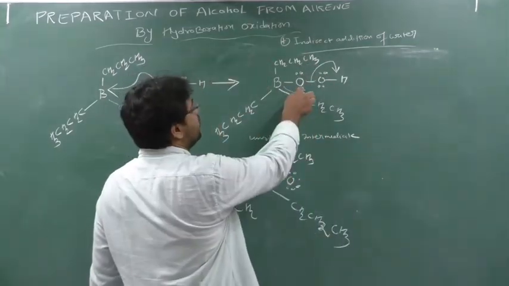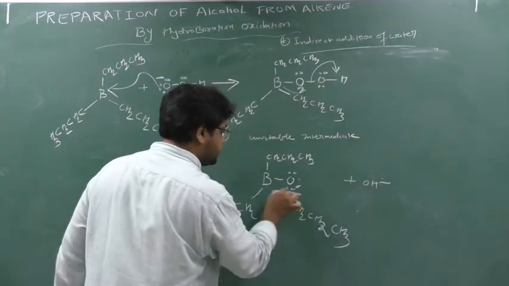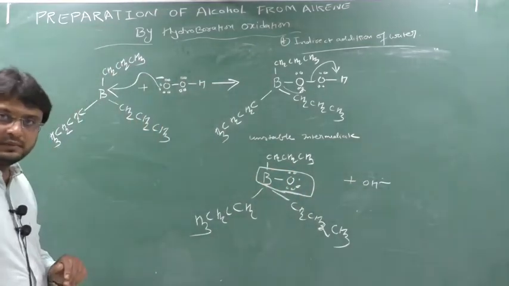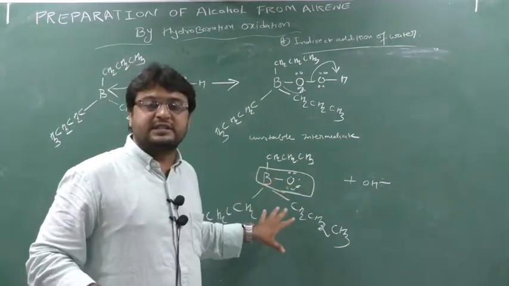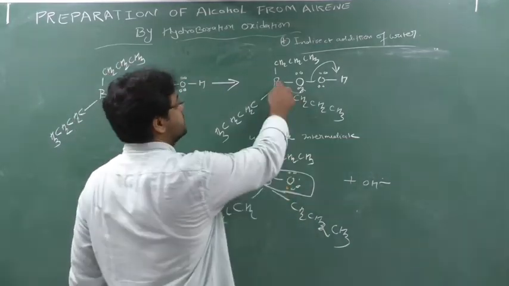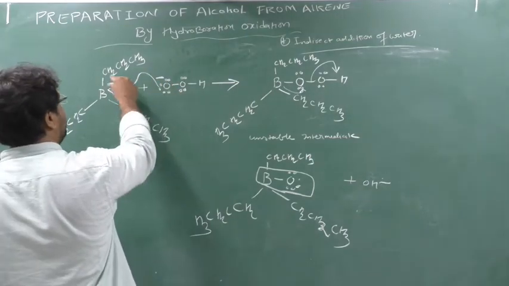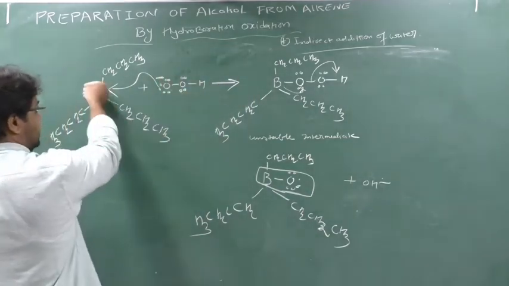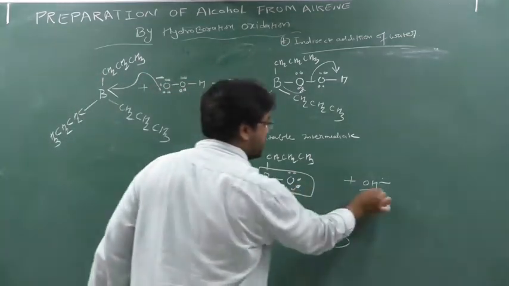So when this O makes a bond here, this OH minus will be released. Now see this oxygen. This oxygen has made only 1 bond. Yes or no? So this is highly unstable, because oxygen is stable only in 2 bonds, but here oxygen has made 1 bond. When the boron gains its electron, this oxygen will come here. To make a new bond, it has to release the old bond, so this bond will be broken. So O will be attached here, and this OH minus will be removed.